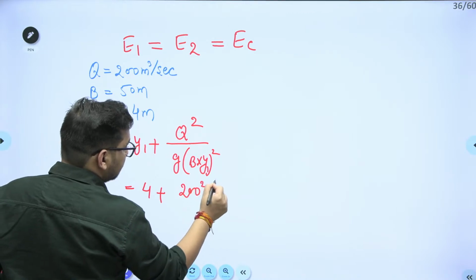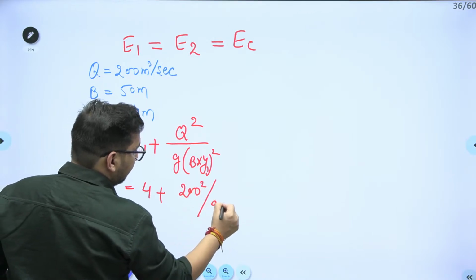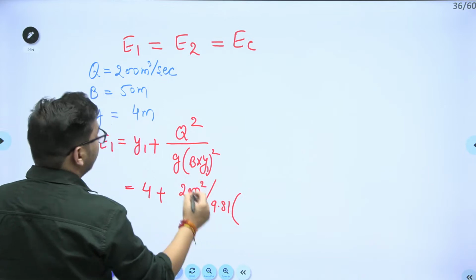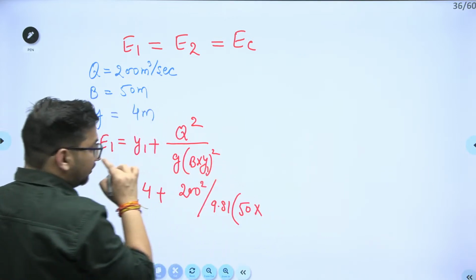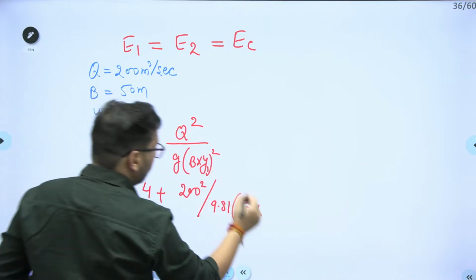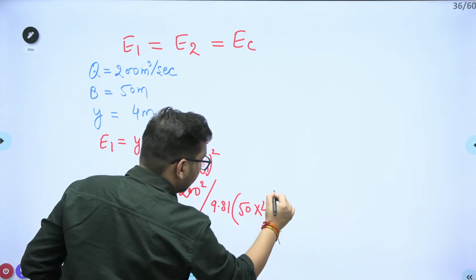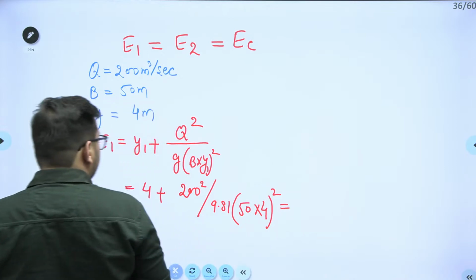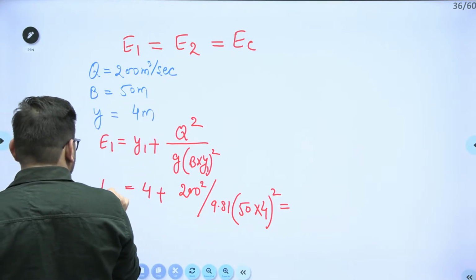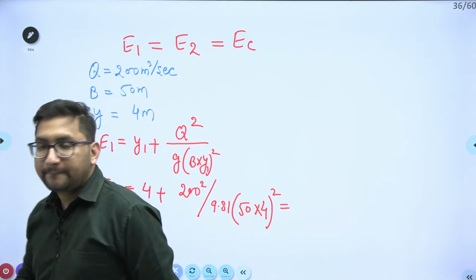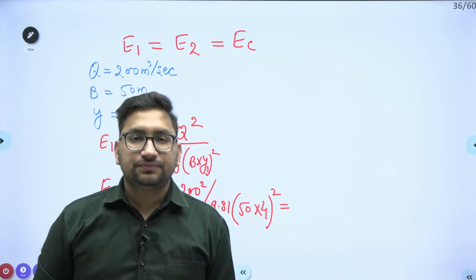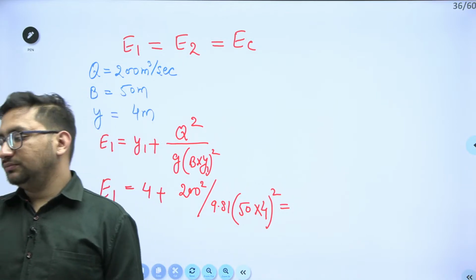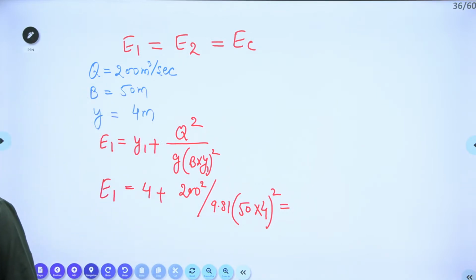So 200 square divided by G, 9.81, into B value is given to me, that is 50, into Y1 value. What will be this Y1? Y1 will be 4 meter, 4 square. Can you give me the value of the specific energy at section number 1? Just give me the value of the specific energy at section number 1.